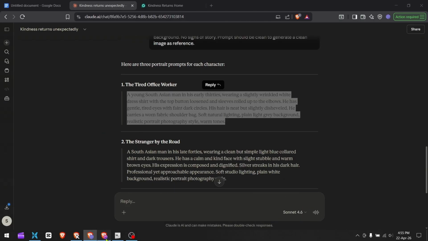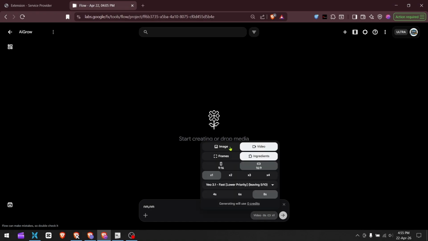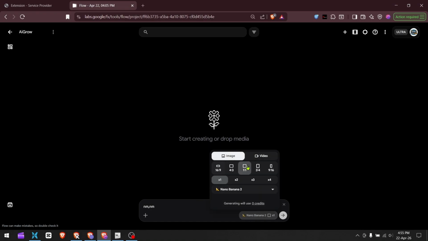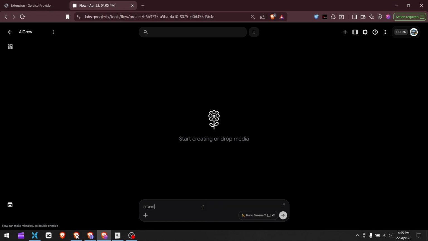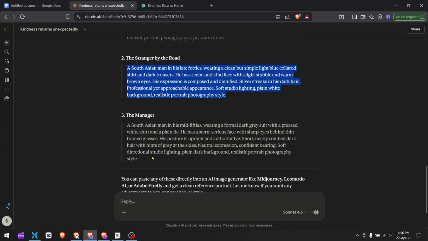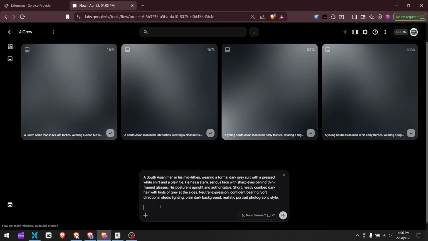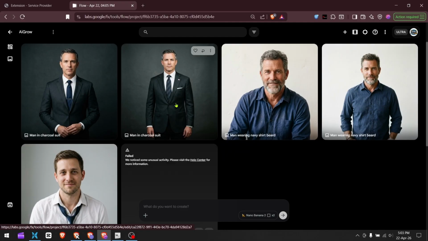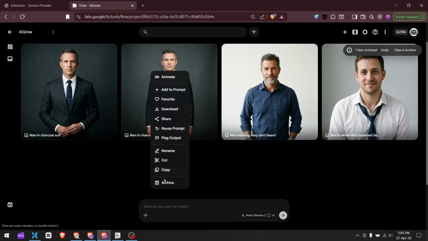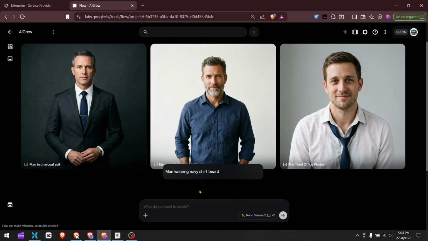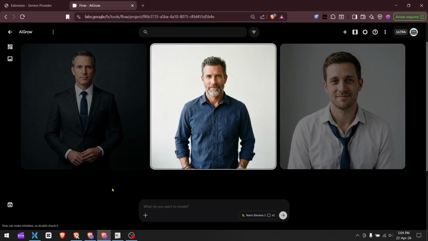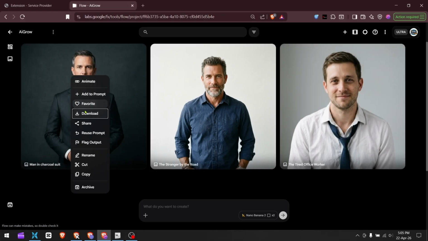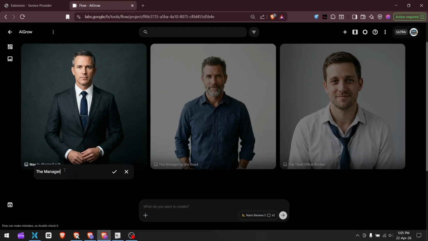Copy the prompt and go to Flow. At the bottom, switch to Image, Ratio 1:1, and NanoBanana 2 as the model. Paste the prompt and hit Generate. In the same way, generate all the images. 2 images for each character are generated. Delete the extra images, and here we have the 3 images of the 3 characters. Rename each character and use the same names so they don't mix. Now let's move to the video generation.